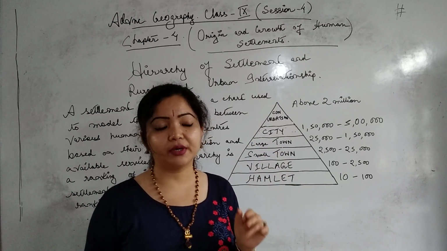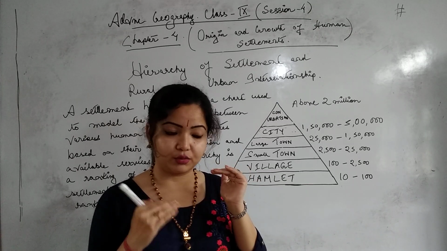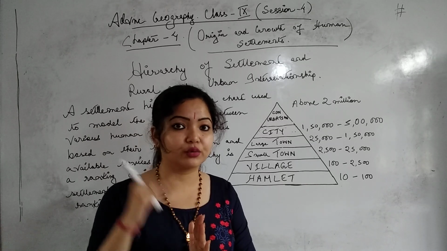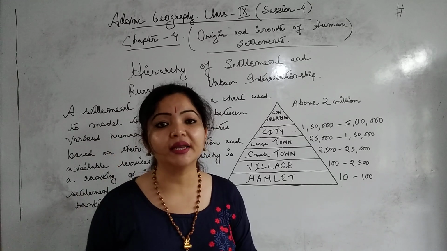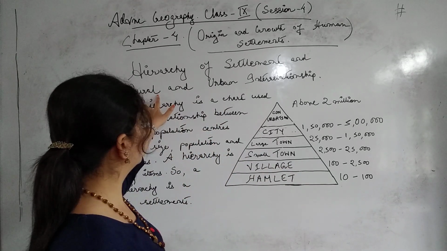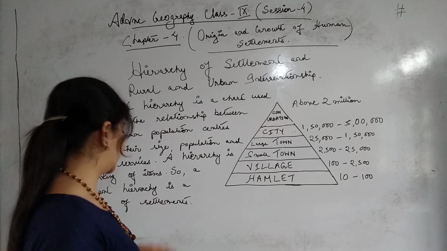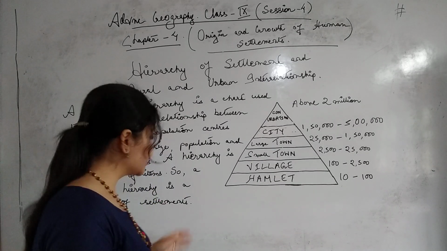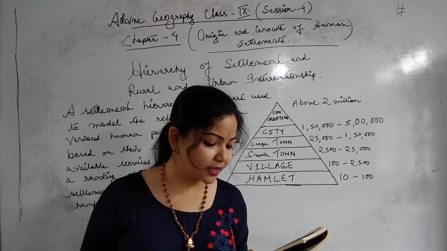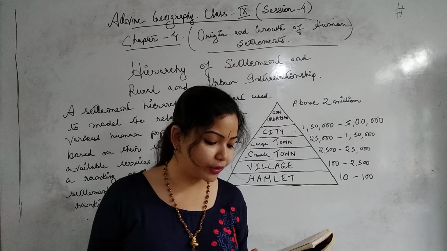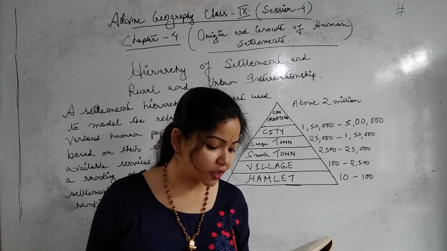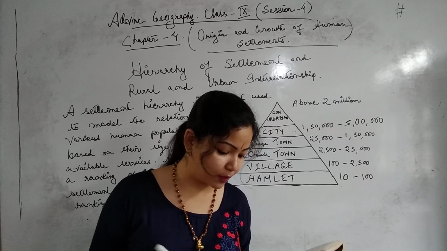Okay, so we don't have to forget that the main base is from the rural areas only. The urban areas are quite developing. Is it clear? So this is the rural and urban interrelationship. Here again I will say some important points from a very important topic. You can see this human settlement can be rural or urban. The economic basis of rural settlement is agriculture, animal husbandry, and collection of forest and animal resources.